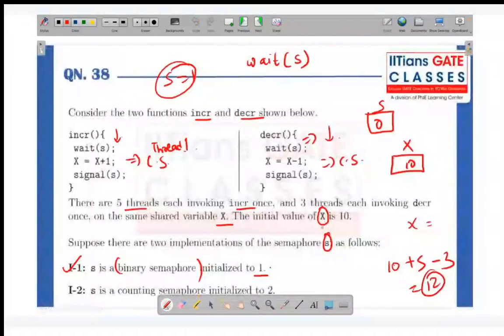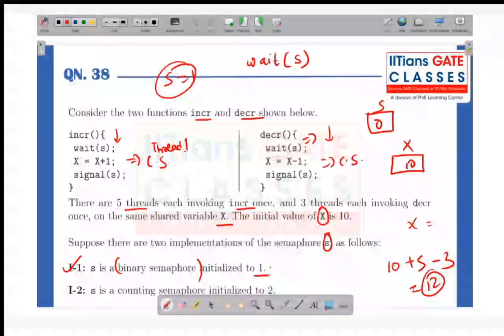Counting semaphore. Now I would like to ask one question. If S is a counting semaphore initialized to 2, how many threads can at a time enter the critical section? Come on, how many threads can enter the critical section at a time? Yes, you got it correct.